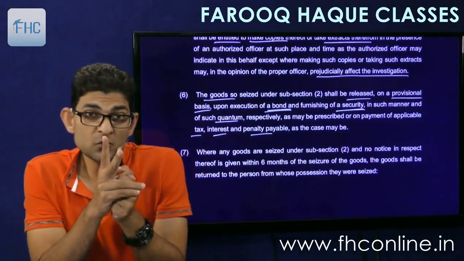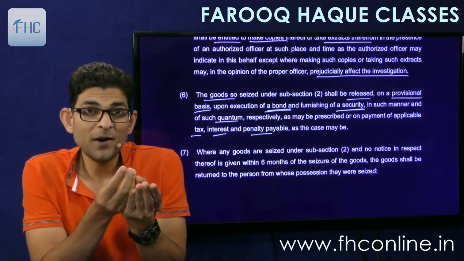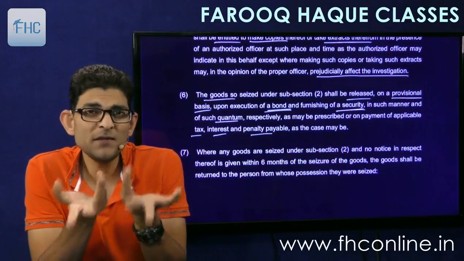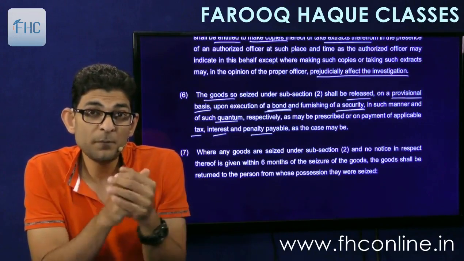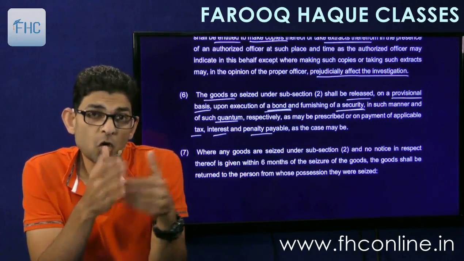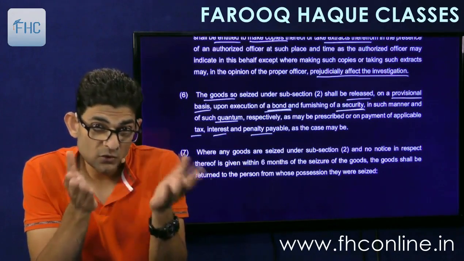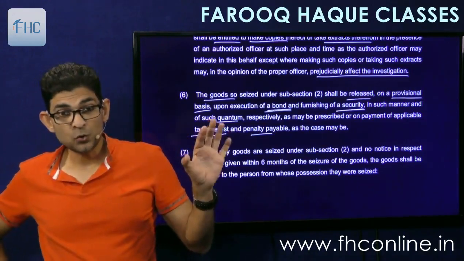So in 2 scenarios the goods can be released. So the goods is confiscated first of all. Now if you come and ask for your goods, please give me back my goods, you'll say, okay, pay the duty, pay the tax which is payable on its value. So if you pay the tax, interest, penalty, etc., then goods will be released. Or if you don't want to pay the tax, then at least file a bond with security. The value of the bond will be determined by the officer and told to you.